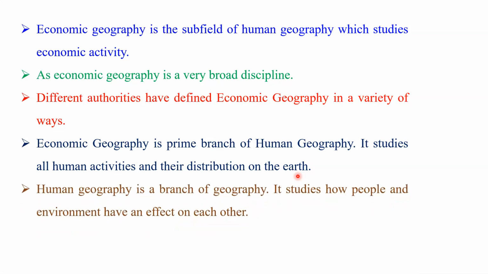Dear student, human geography is a branch of geography. It studies how people and the environment have an effect on each other. This is very important, because both, people and the environment, affect each other. You can call it a reciprocal relationship. Here, people means the economic activity of the human being, and environment means the geographical condition, the physical features of that particular region. This is a very important thing. So let us discuss some important definitions of economic geography.